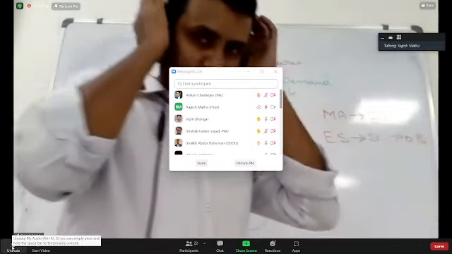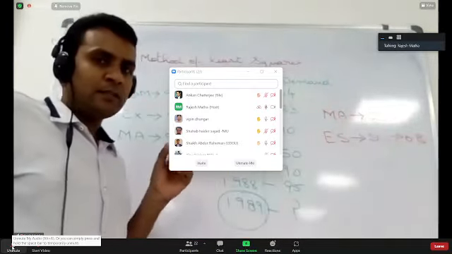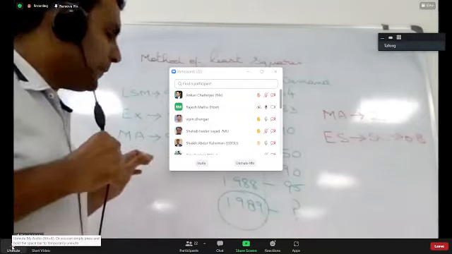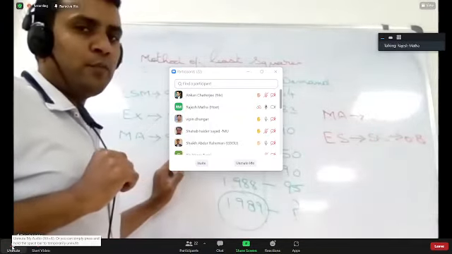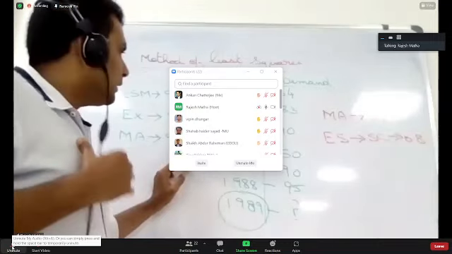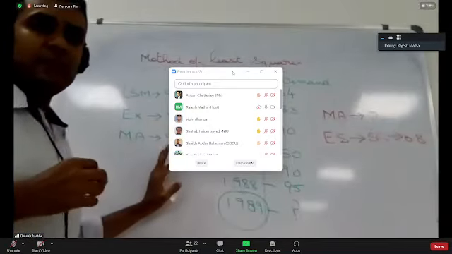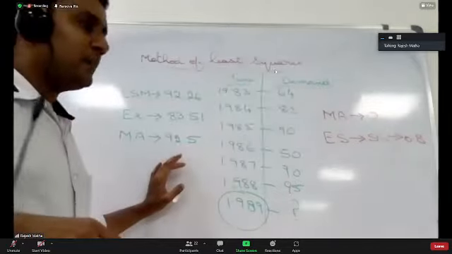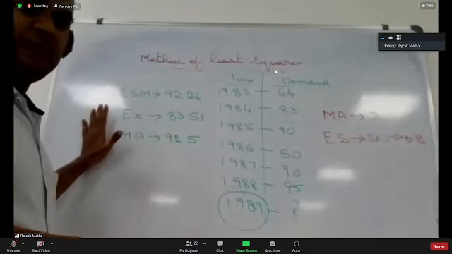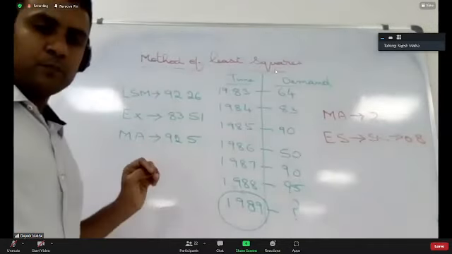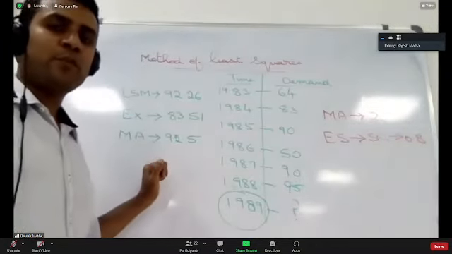Sorry for that. So I was actually telling you, in case they ask you what is the forecast using a particular method, you can just calculate the forecast and leave it there. But in case we ask which one is the best forecast out of these three, how will you do it? Out of these three, which one is the best forecast?